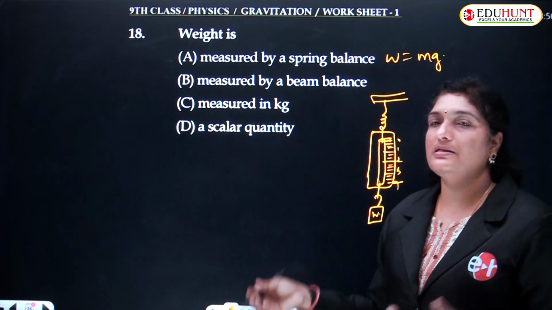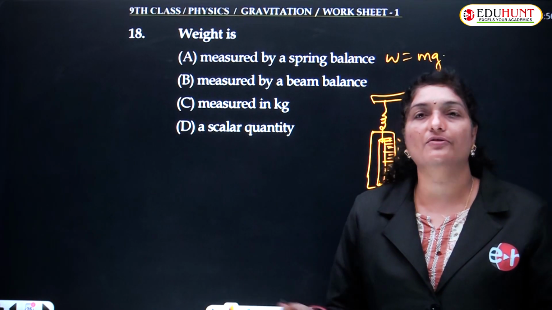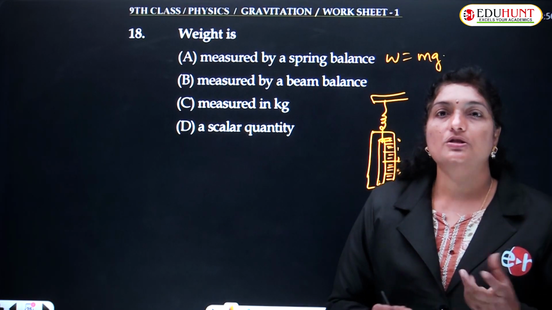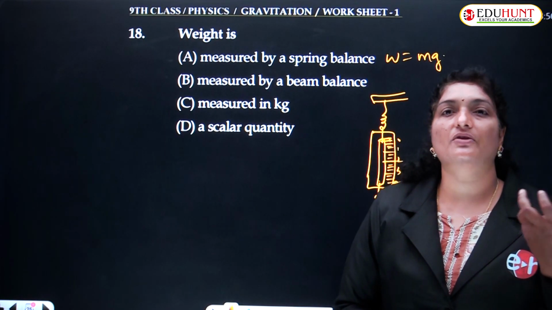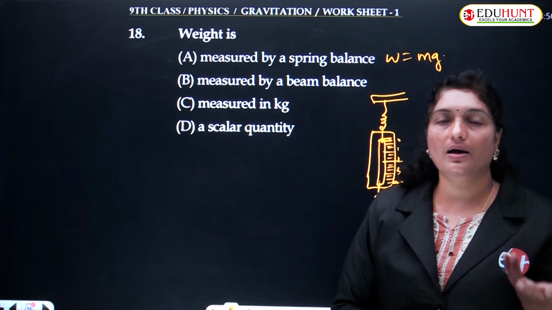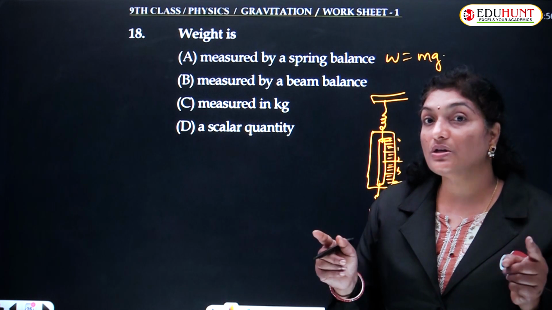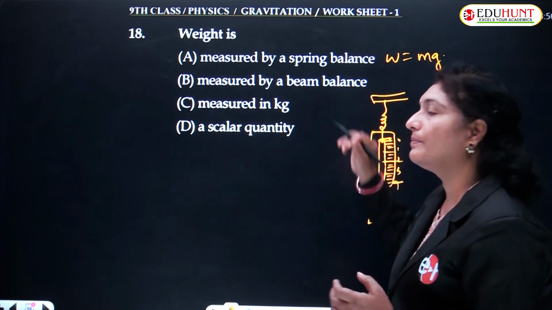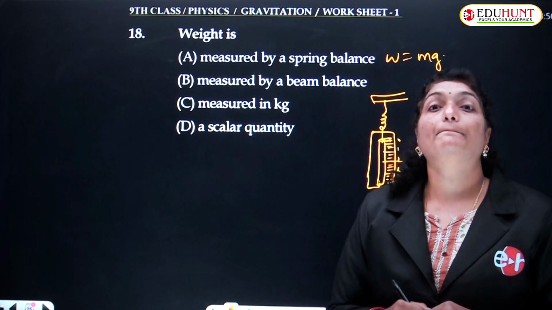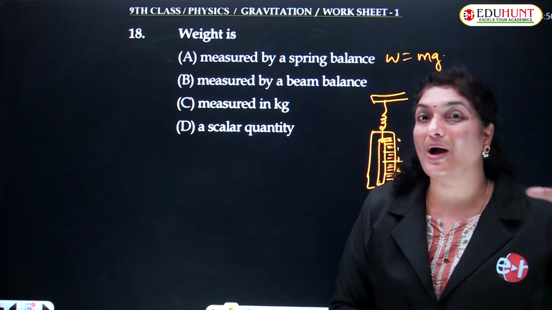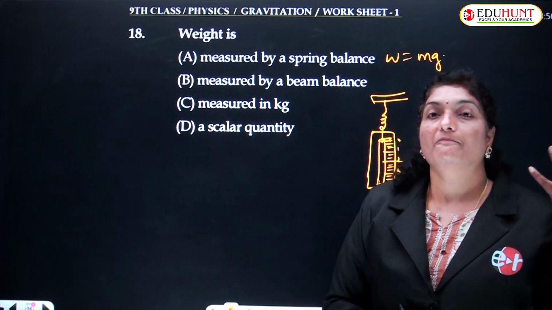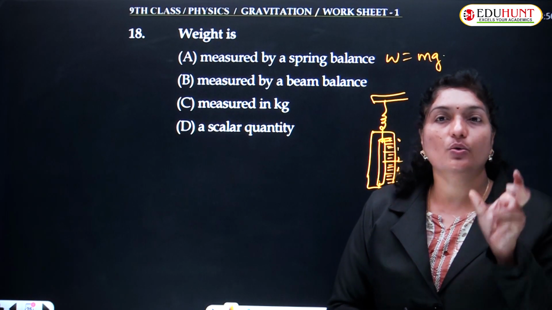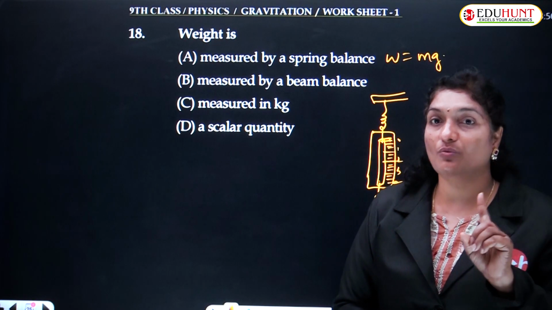Whereas beam balance or common balance, if you go to a grocery shop, you may purchase an amount of sugar or dal or something else. Those people will be using a common balance or physical balance or beam balance to measure the mass of the body. That indicates 1 kg of sugar, 10 kgs of rice. It only indicates mass but not weight.